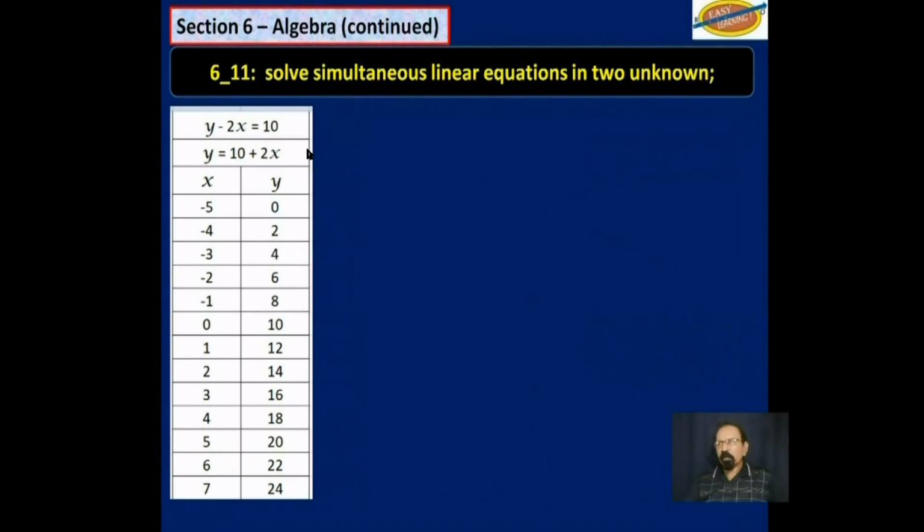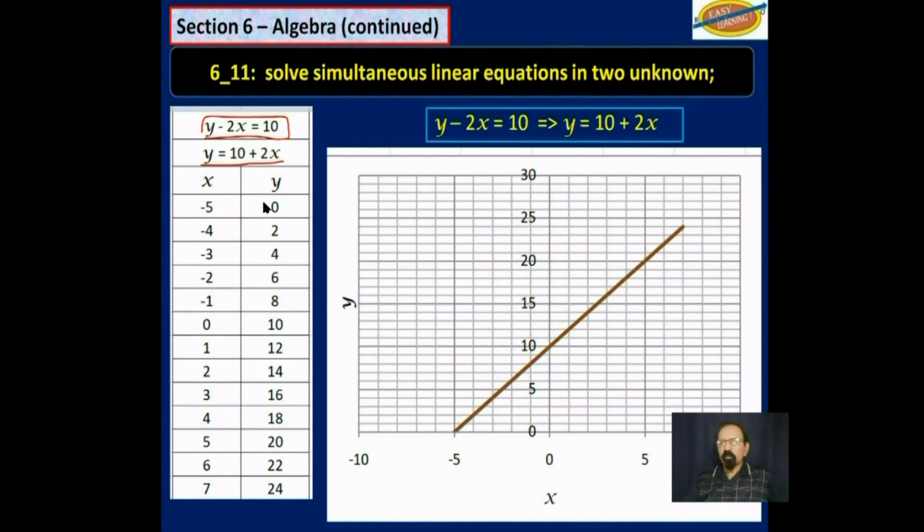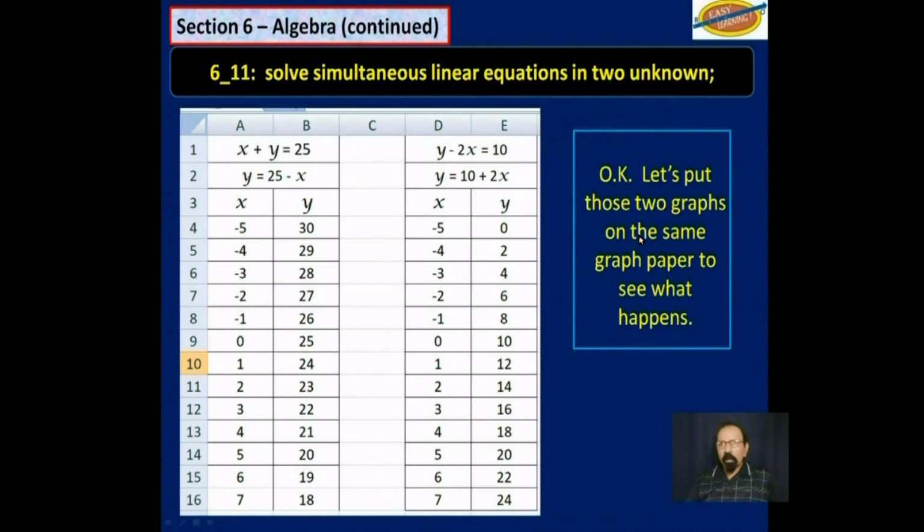Now, if we take the other equation, y minus 2x is equal to 10, then y is equal to 10 plus 2x. When we plot these points here, we get this equation. Again, it is a line. Y is equal to 10 plus 2x, which is the same as y minus 2x is equal to 10. We get a line.